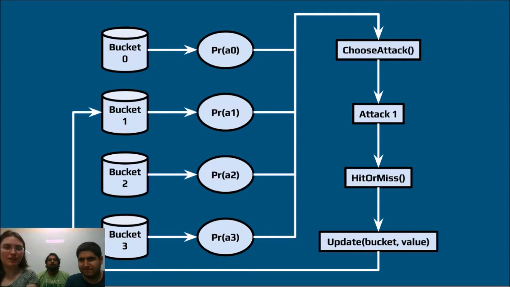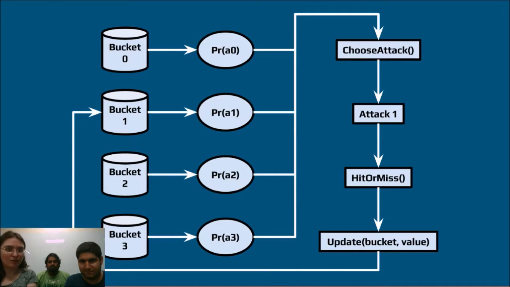And now I will explain a bit more about the bucket system that we implemented for the AI for our project. Each boss had 4 attacks, which created 4 different buckets, and each bucket had some number of tokens in them. They all initially started with 1 token, and each of those tokens were used as a proportional probability to select an attack that was represented by each of those buckets. And we were given those probabilities to choose an attack, which initially chooses equally between the 4 attacks.